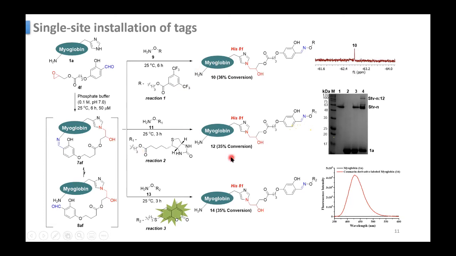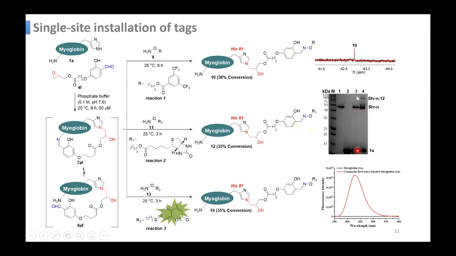And then this is your SDS-PAGE data. In this R group, they use biotin. This is your myoglobin. This is streptavidin.